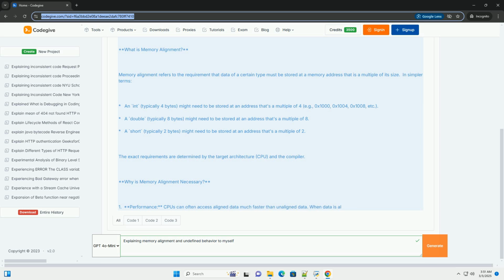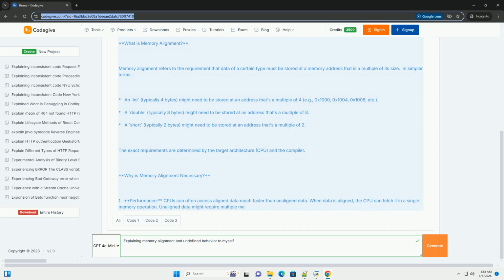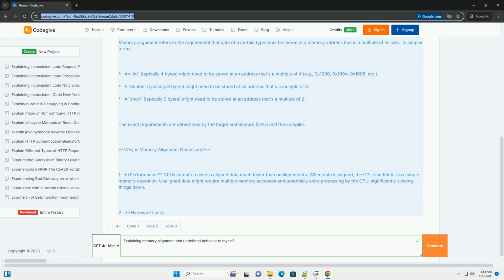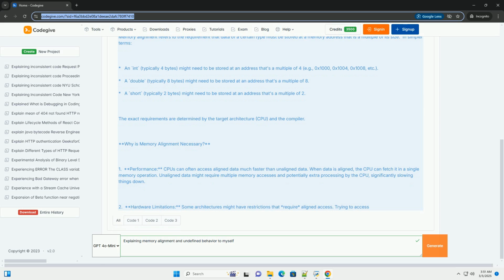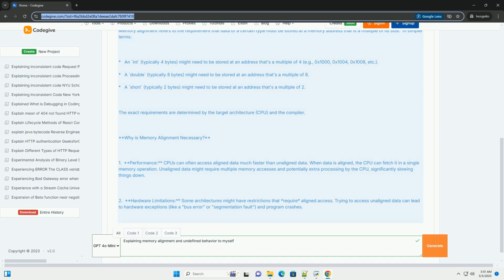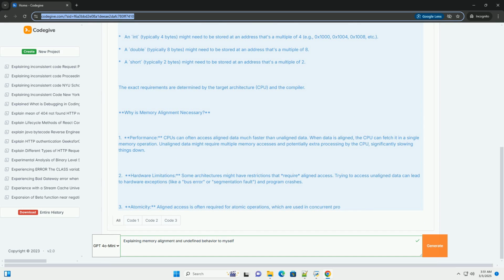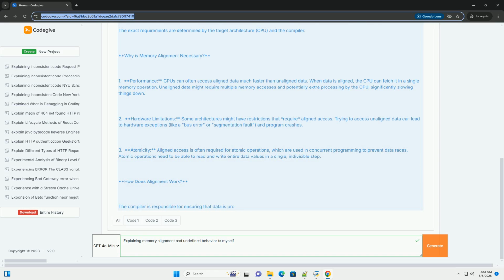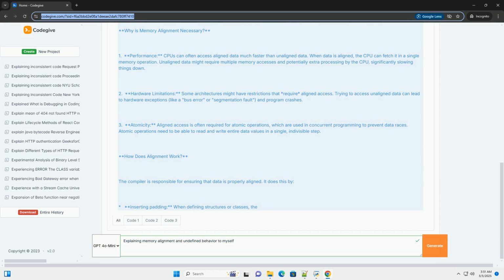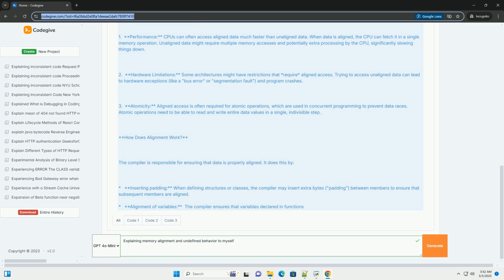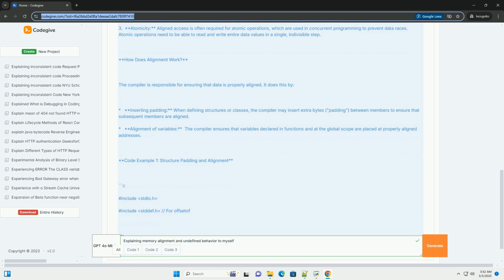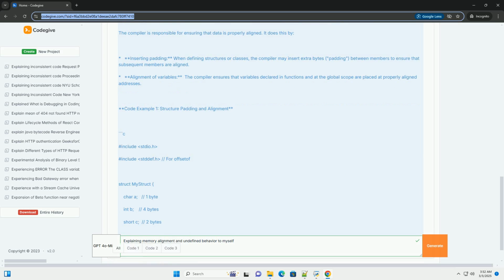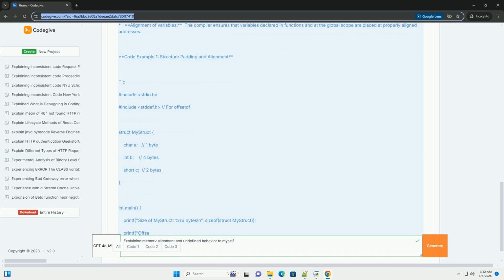What is memory alignment? Memory alignment refers to the requirement that data of a certain type must be stored at a memory address that is a multiple of its size. In simpler terms, an int, typically 4 bytes, might need to be stored at an address that's a multiple of 4, for example 0x1000, 0x1004, 0x1008, etc. A double, typically 8 bytes, might need to be stored at an address that's a multiple of 8.